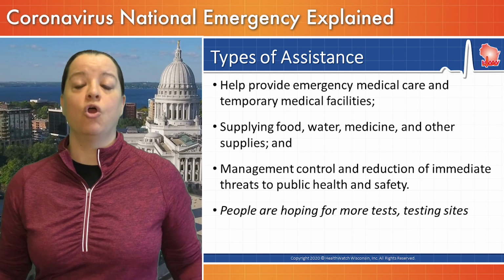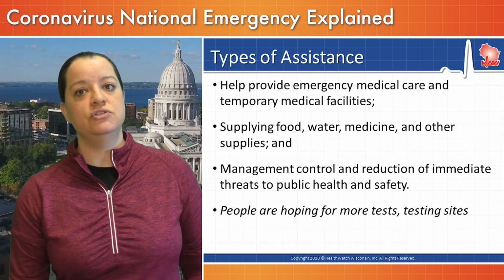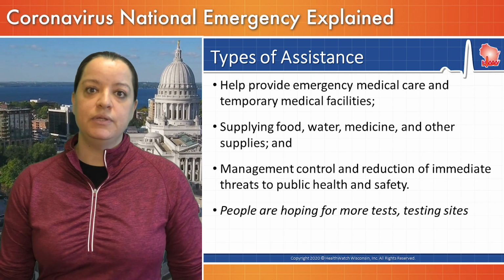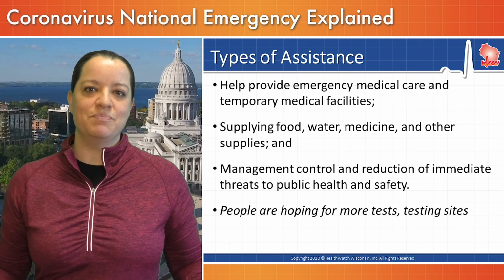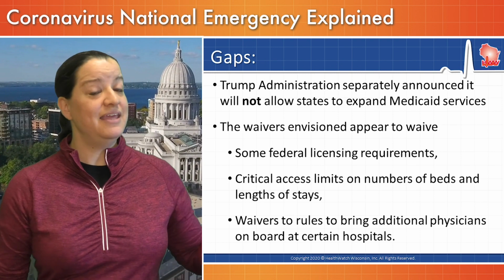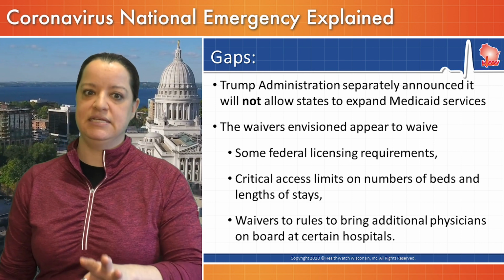People, in short, are hoping this declaration could mean some flexibility for HHS to produce more tests, more testing sites, and to make it a little bit easier, especially for vulnerable populations, to get services. But there are still some gaps. What's not part of the declaration is an expansion of Medicaid. That's what the House bill was hoping to do, but that's not part of what this is doing today.